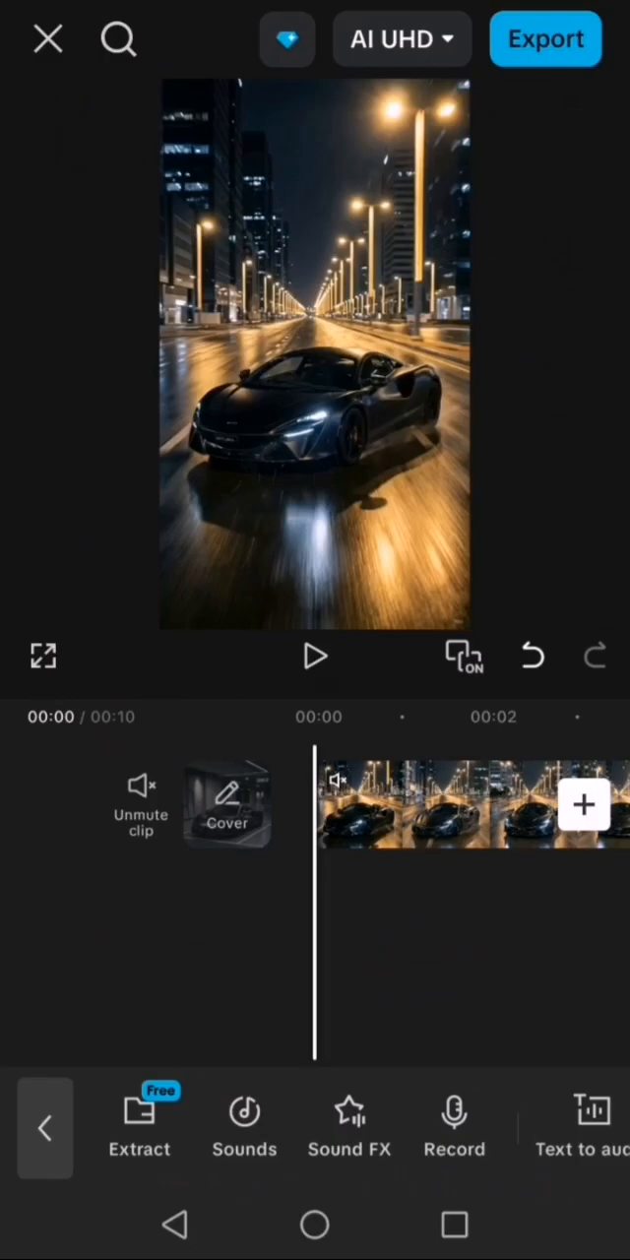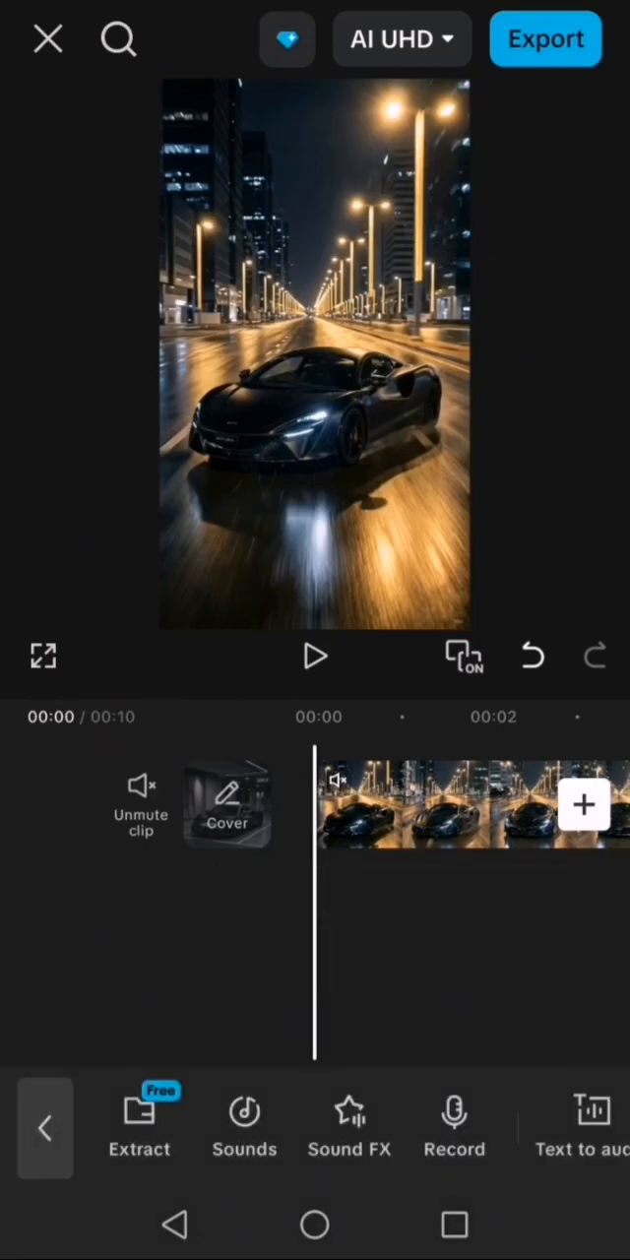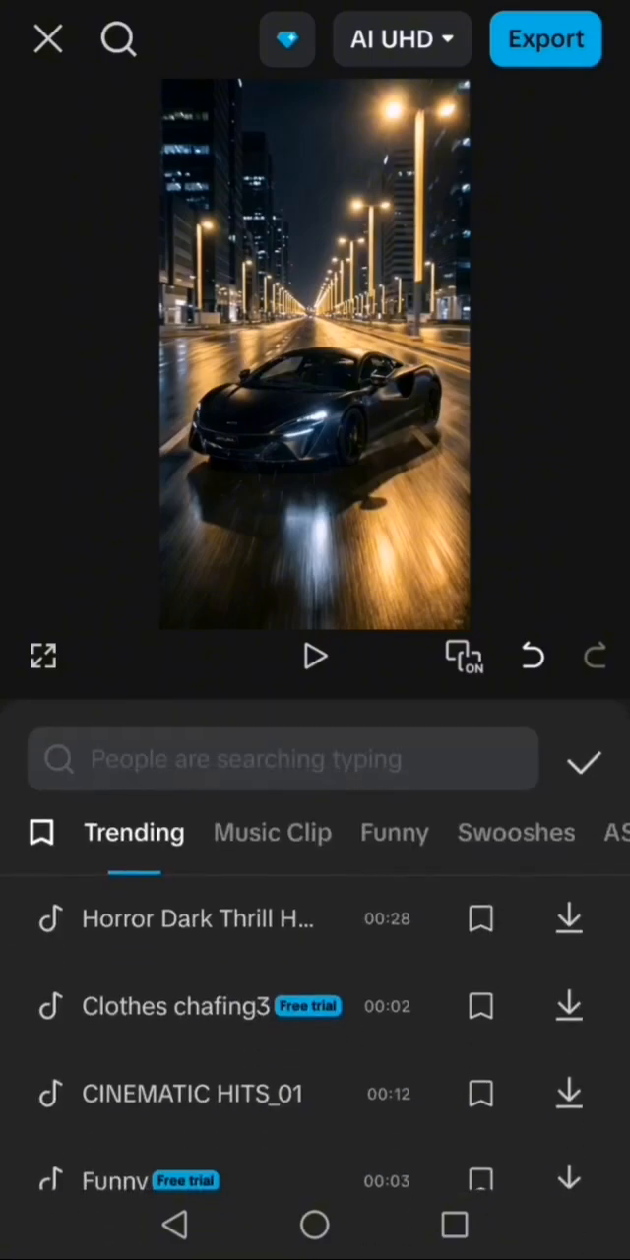So today I'll be showing us how to add sound effects to our videos in CapCut. So firstly, after importing your video, the video you actually want to edit, you tap on audio. After tapping on audio, the next thing on the list is to tap on your sound FX. You tap on sound FX.